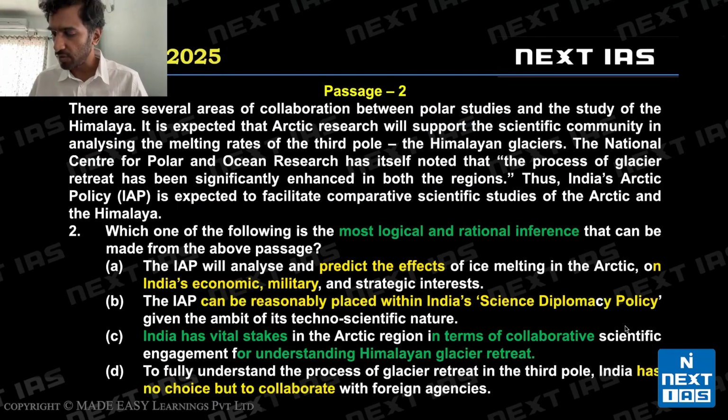I've already discussed what inferences are. Let's look at the first option. The IAP will analyze and predict the effects of ice melting on India's economic and military. So predicting effects on military has nowhere been discussed. This would be an invalid inference.